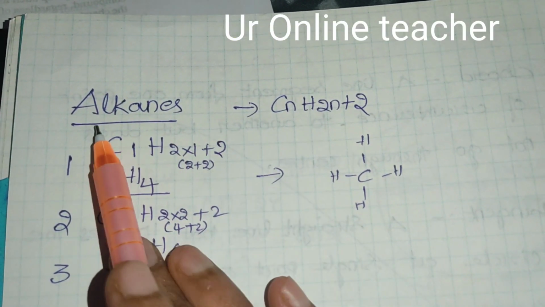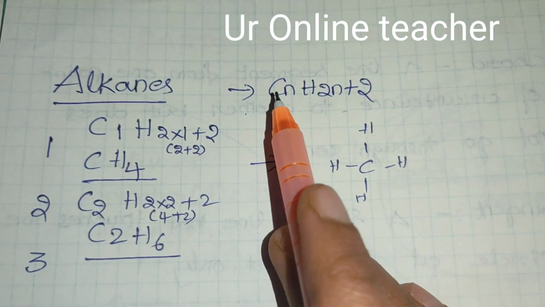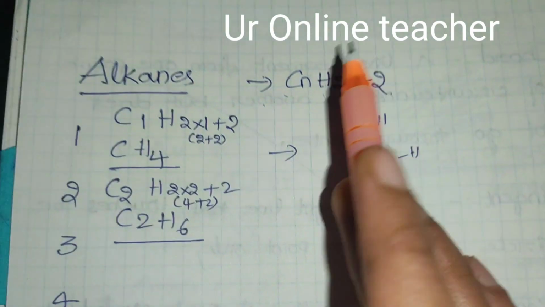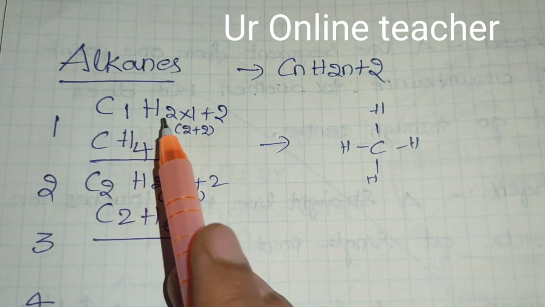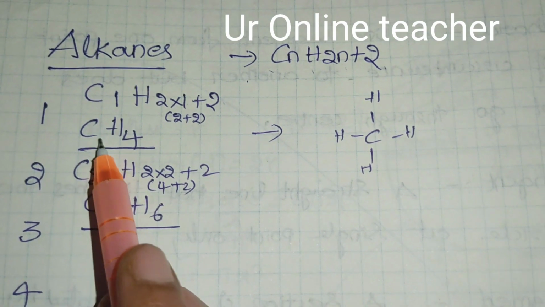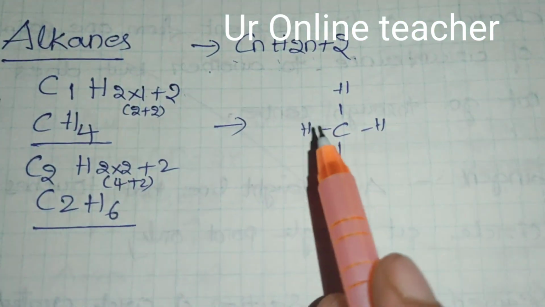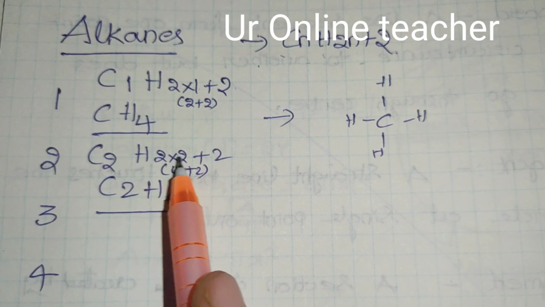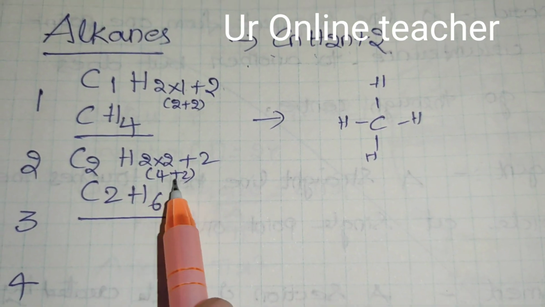What is the general formula of alkanes? They have single bonds, and the general formula is CnH2n+2. Remember this, it is very important. When there is one carbon, C1, we substitute n is 1 in 2n+2: 2 into 1 is 2, plus 2 is 4. So CH4, like this we can write. Then C2: H is 2 into 2, 4, plus 2, is 6.